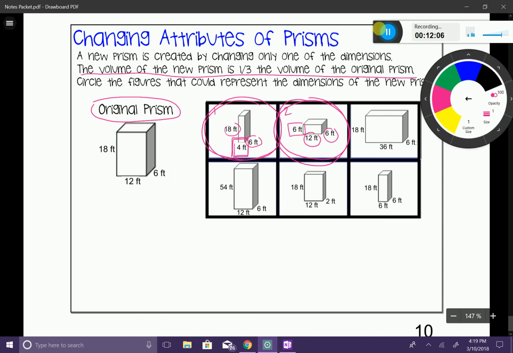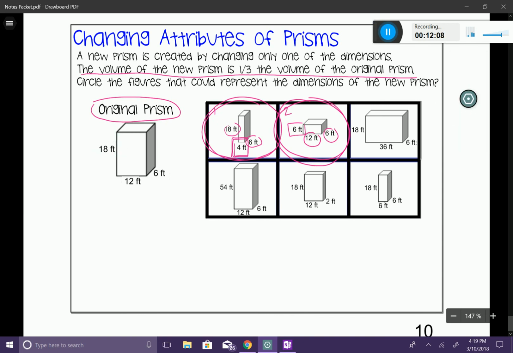Let's go ahead and look at the third one. I'm going to go ahead and find any side lengths that are the same. And I have 18 and 6 that are the same. And the attribute that's different is this dimension. And it corresponds with our 12 feet. Notice that 36 is not 1/3 of 12. It's actually multiplying 12 by 3. So it's actually going the other direction. So this is not one of our answer choices.